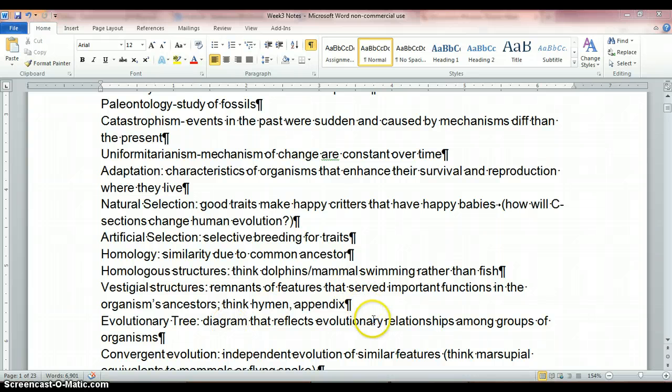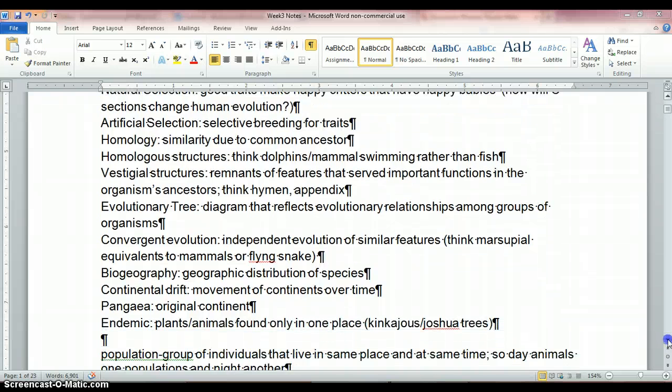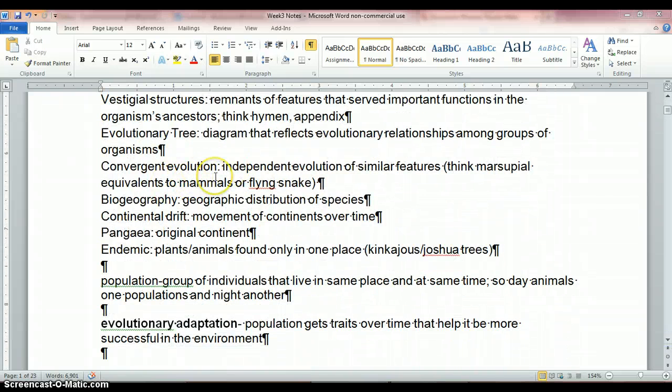Evolutionary tree. This is a diagram that reflects evolutionary relationships among groups of organisms. So it's going to say this evolved here, these broke off here. Convergent evolution is independent evolution of similar features. Think marsupial equivalents to mammals, flying snakes. So a flying snake, a flying squirrel, how do they fly? They have similar structures even though they have a different past, but they live in a similar area or they're filling a similar niche.